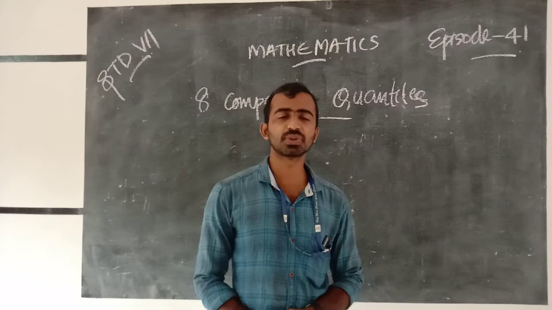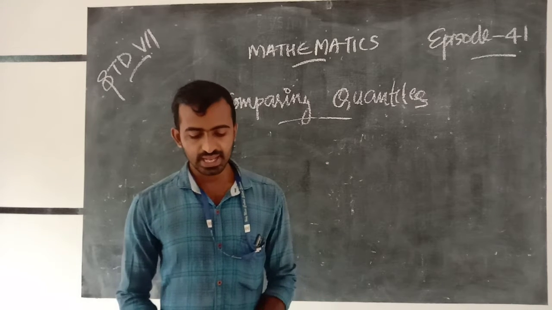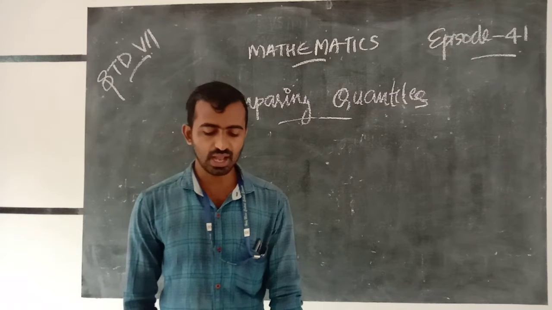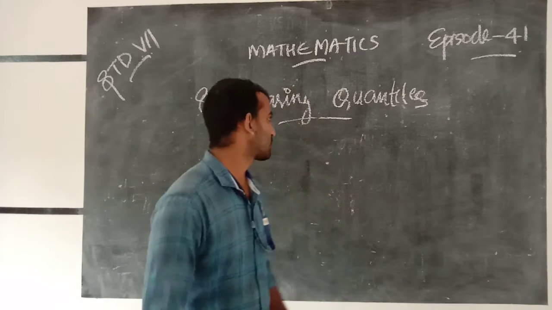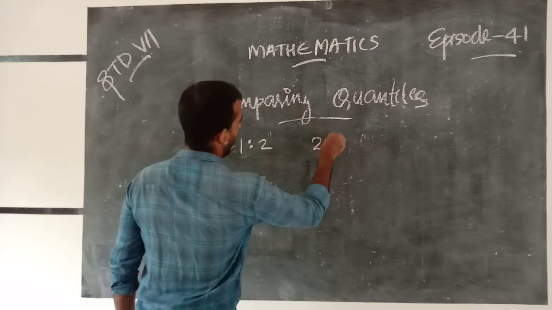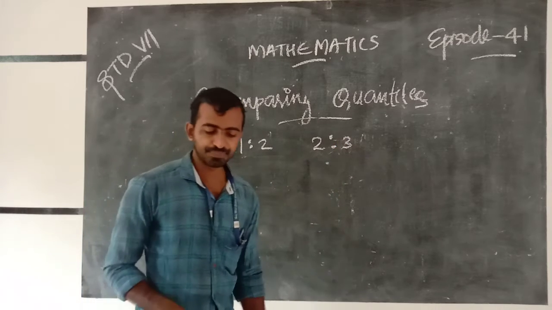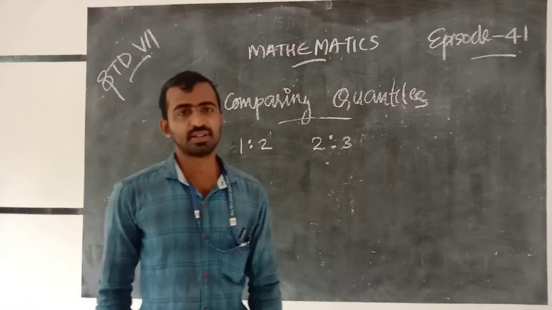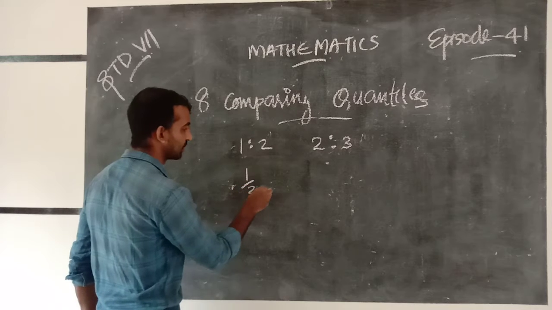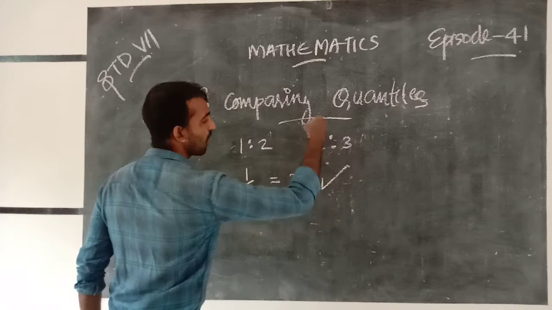First, are the ratios 1:2 and 2:3 equivalent? Here we want to check whether 1/2 equals 2/3. Is it possible or not?